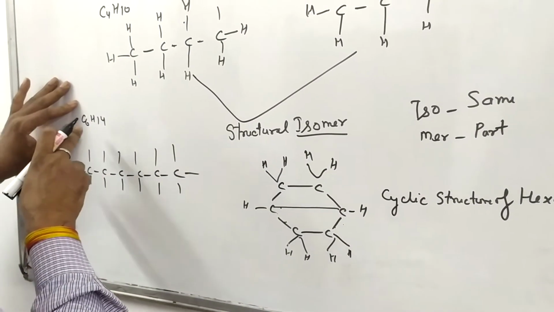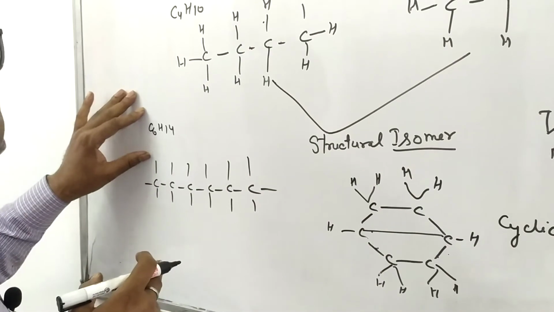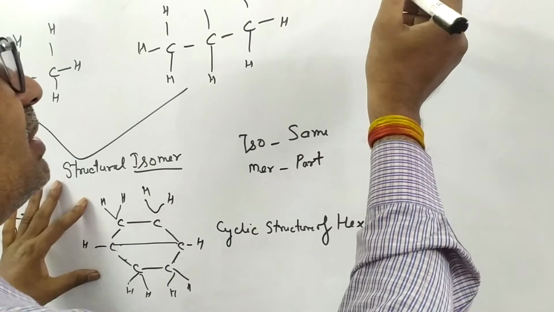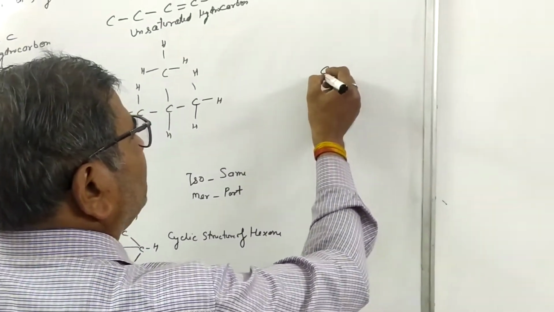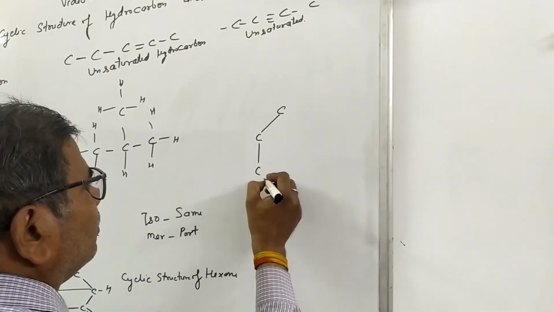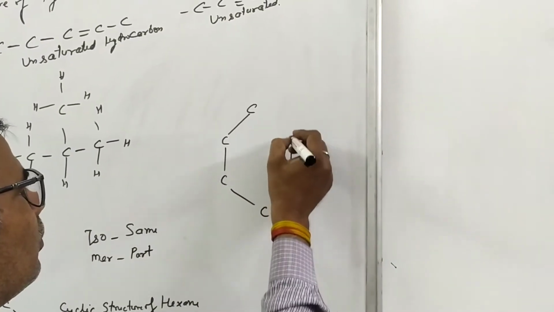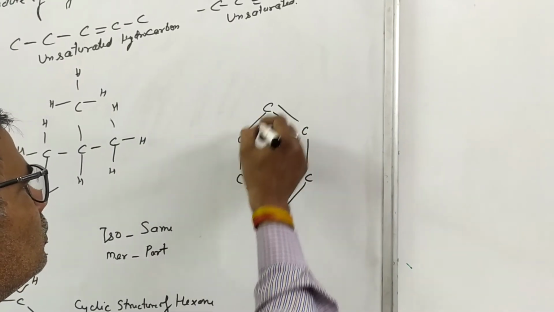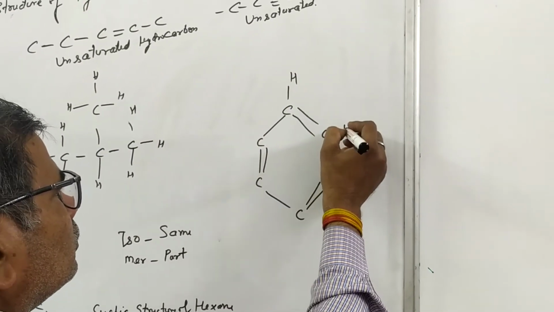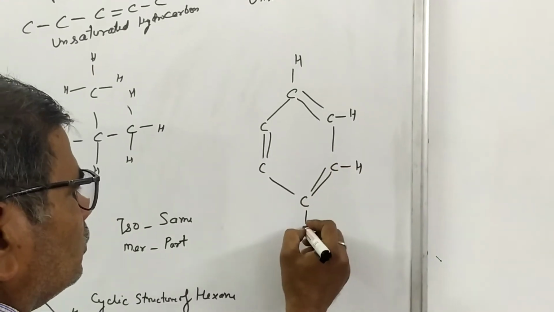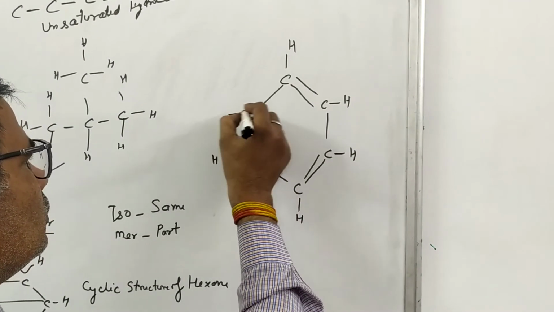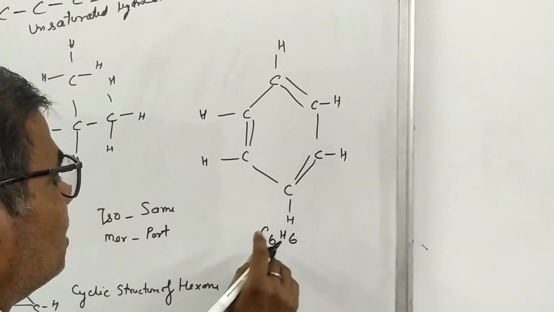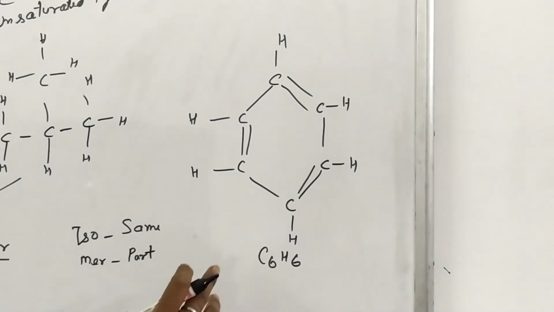Which has 6 carbon atoms. There is chain structure, branch structure, and also unsaturated hydrocarbon structure like benzene. This is benzene. The molecular formula of this compound is C6H6. Its formula is C6H6. This is benzene.